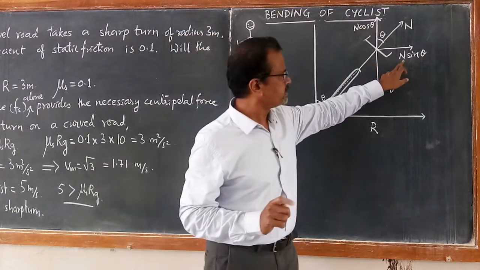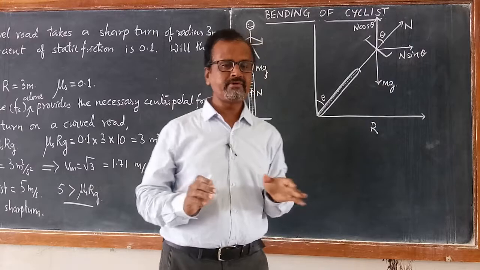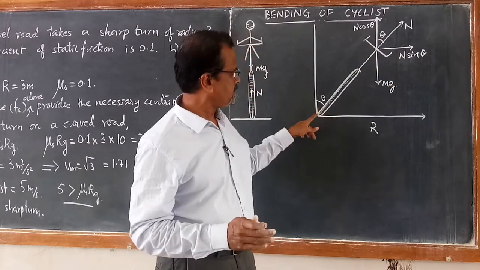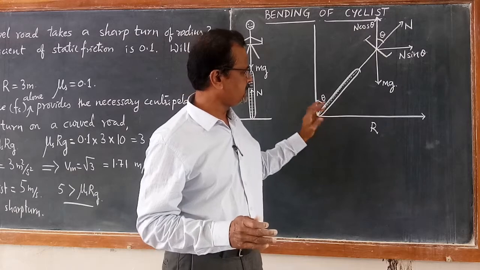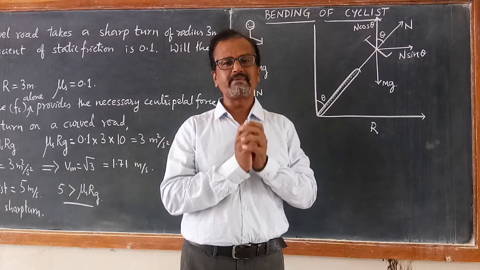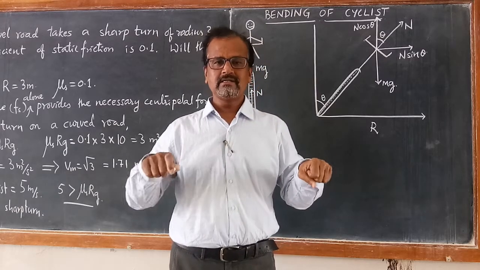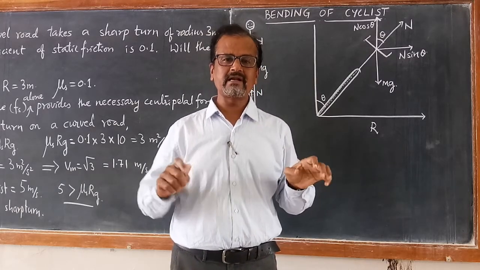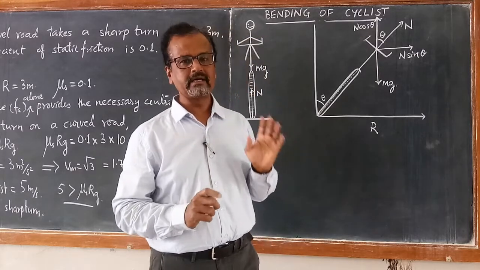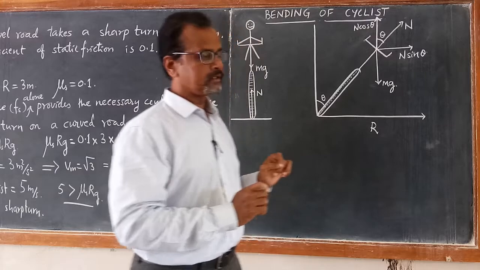So in addition to this horizontal component of the normal force, the force of friction between the tires and the road surface also provides the necessary centripetal force, so that the bike rider can ride with a little higher speed, but one should be careful while taking a turn with higher and higher speed, right?